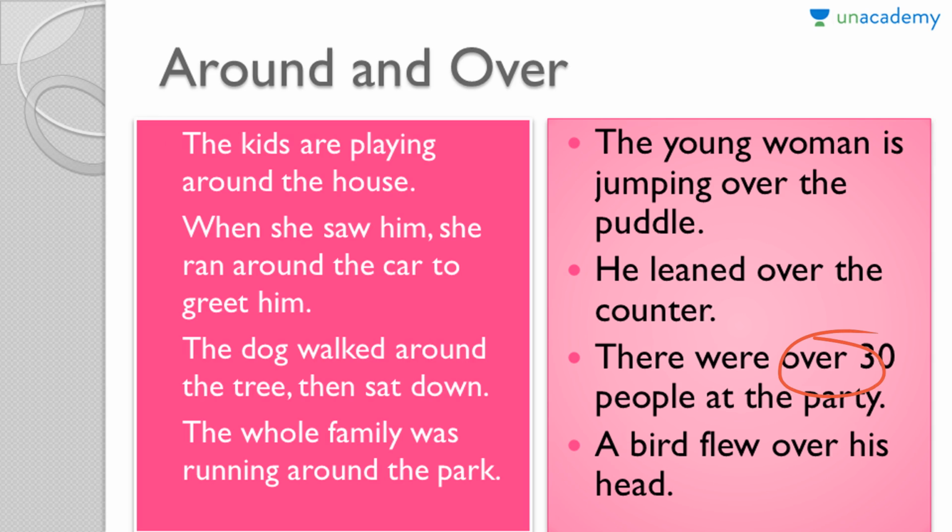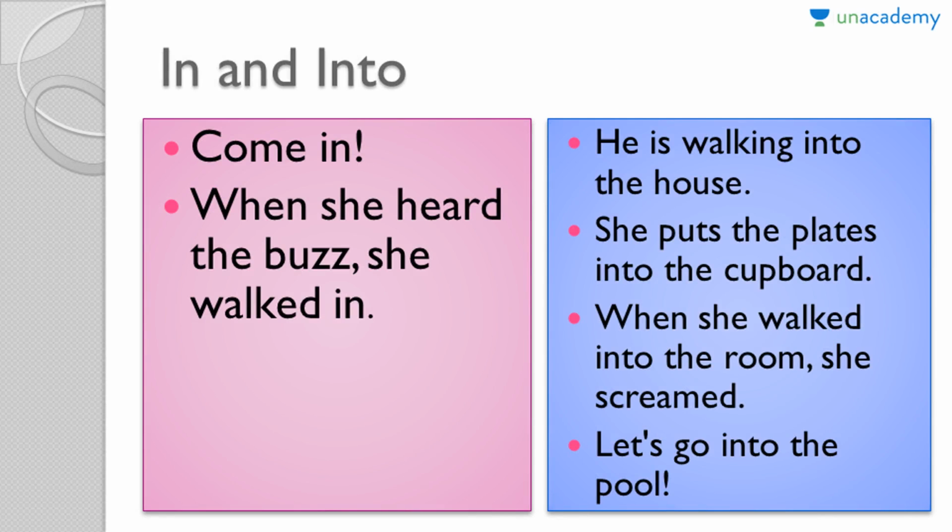A bird flew over his head. So this is the traditional way of using over, in which you signify a movement that is happening above your level. Moving on, in and into. So these are also very confusing words. So in is actually used where there is no motion. So for example, if you want to say that the cat ran in the house,